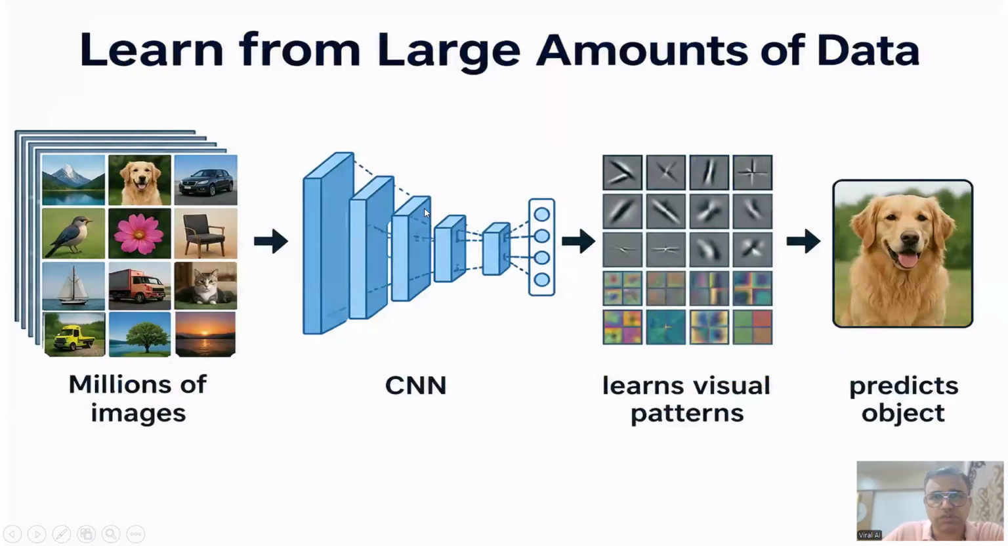So it learns from the large amount of data. Deep learning works on large amount of data, while machine learning cannot work on large amount of data. You have to provide millions of images. Then it is passed to CNN, means convolutional neural network. There are various types of neural network that we'll see in upcoming lectures. Then it learns from the visual pattern and then it predicts the object. So this is how deep learning works.